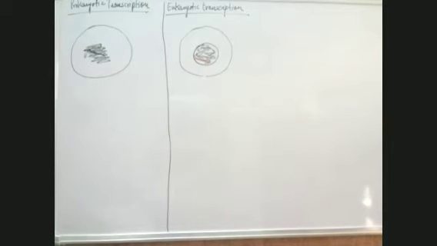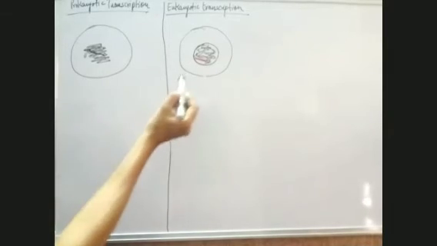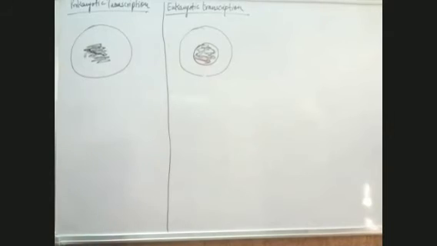Now, the process of transcription is over. This messenger RNA which is formed has to undergo the second process now. And what is that second process? That second process is translation. That means the messenger RNA will have to undergo the process of translation now. Transcription already done, messenger RNA produced. This messenger RNA will not remain in the nucleus now. Why? Because the process of translation takes place in the cytoplasm.